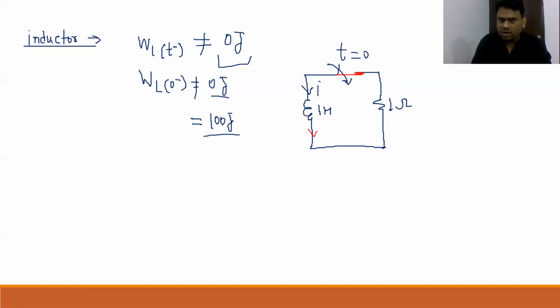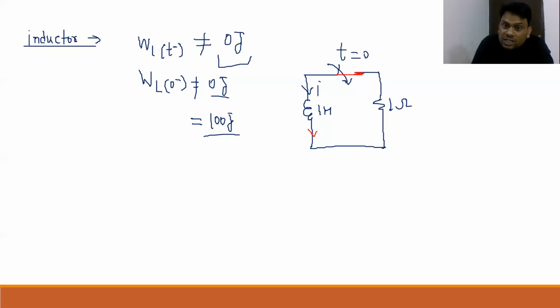Inductor does not allow sudden change of current. But sometimes, in rarest of rare cases, if we are applying any impulsive voltage across this inductor, my dear friend, inductor current may get changed suddenly. Or we can say definitely it will change suddenly if we are applying sudden change of voltage across this. So now see what will happen if inductor current is not going to change suddenly.